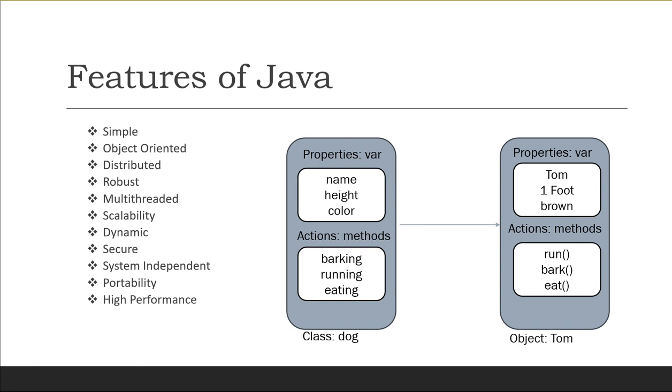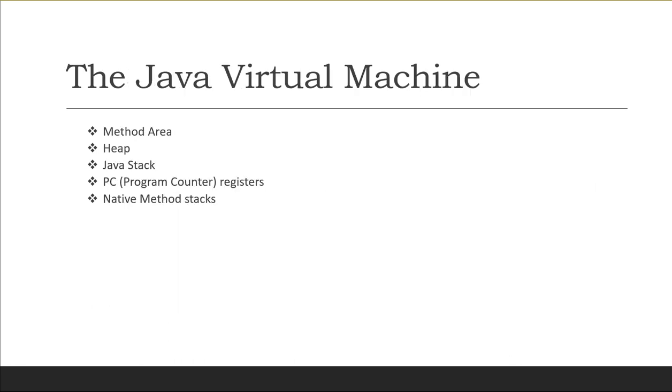Now let's move to the next topic that we are going to discuss in today's video. That is the Java Virtual Machine, JVM, that we have talked about. So we'll see what the tasks of the JVM are. The JVM is the heart of the entire Java program execution process. It is responsible for taking the .class file and converting each bytecode instruction into machine language.